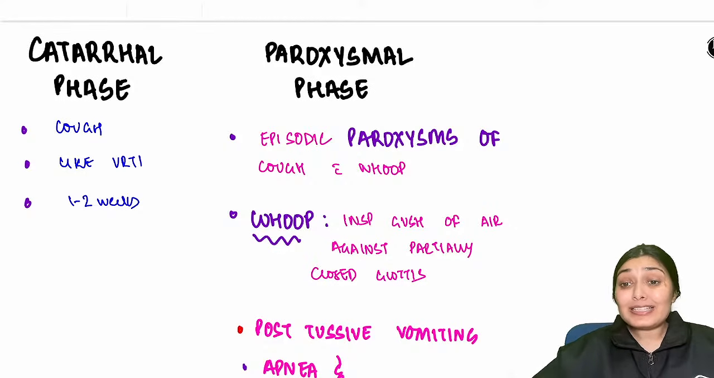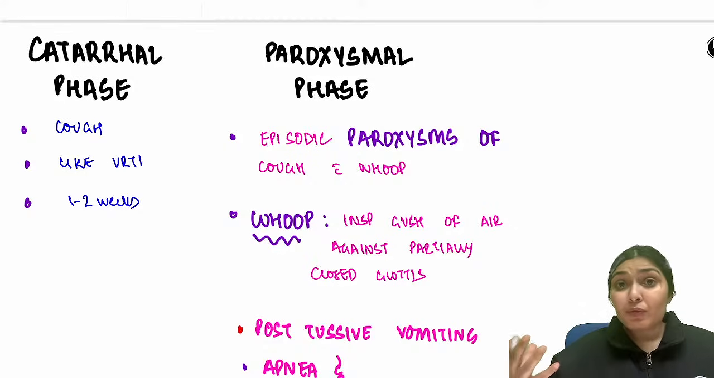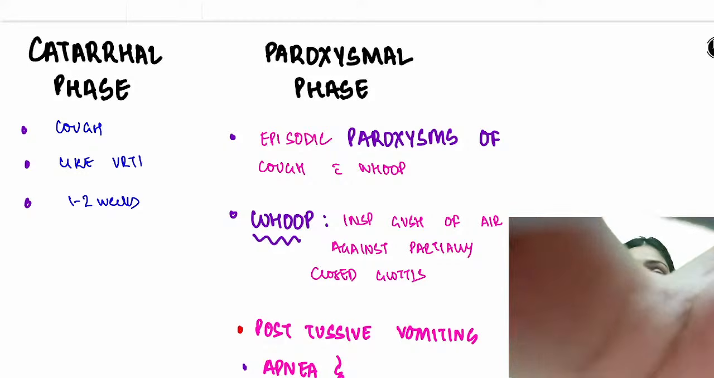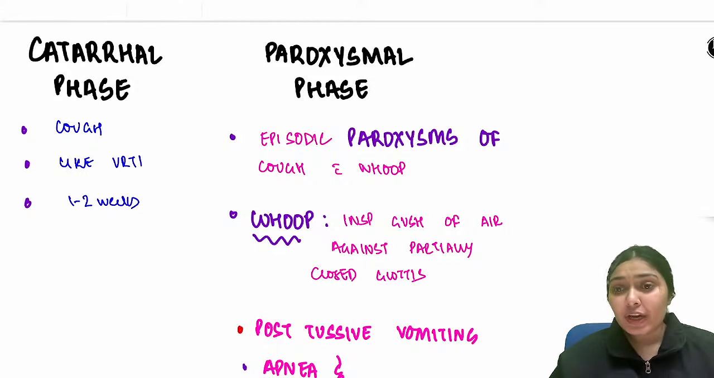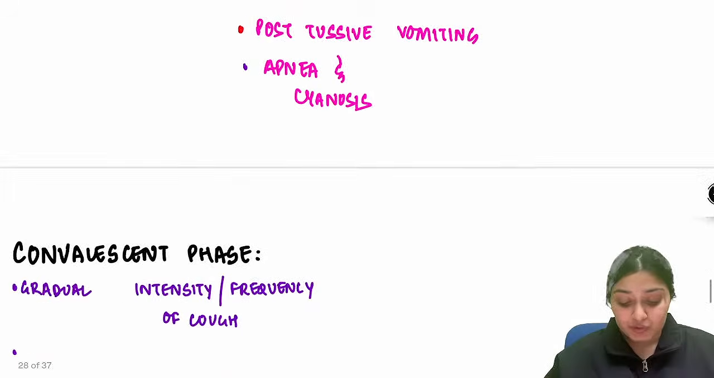Right? And this cough is such a violent cough. The child can sometimes vomit out with this coughing. Right? The child can vomit out with coughing. There is post-tussive vomiting. And because of severe respiratory distress, there can be apnea or cyanosis.